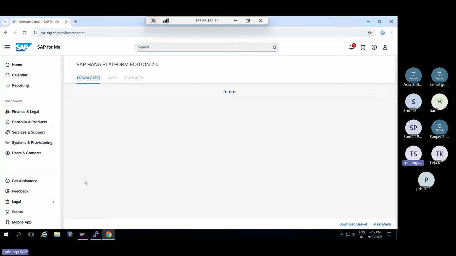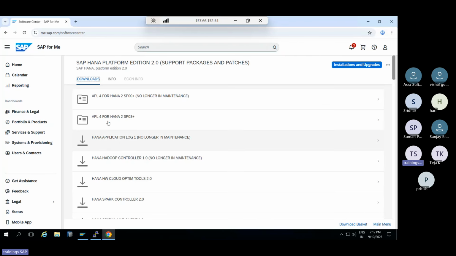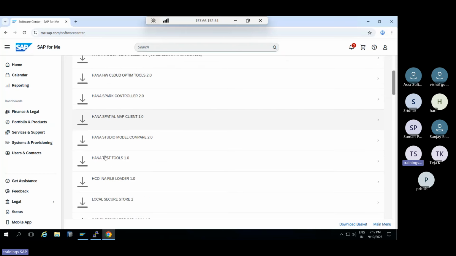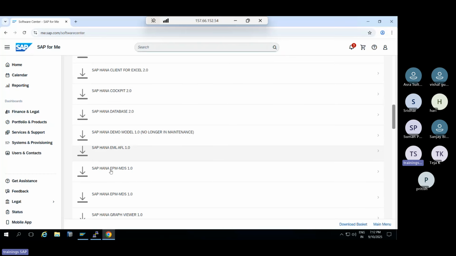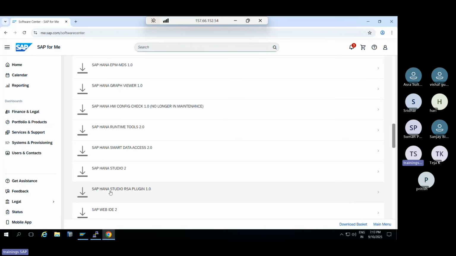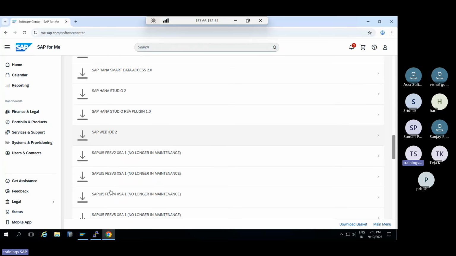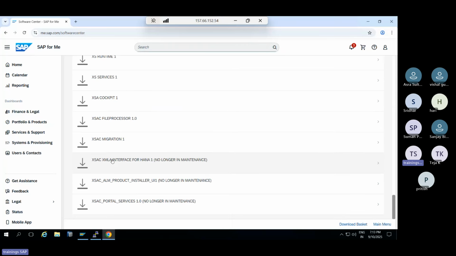If you want to go to the individual files, all the add-ons, plugins and everything, you can go to the support packs and packages here. You can see the APL, add-ons, plugin, Studio, client, AFL, HANA database, HANA cockpit, HANA client, AFL, and so on. All the listed folders are available here, as well as HANA Studio, Web IDE. All these things are available here.